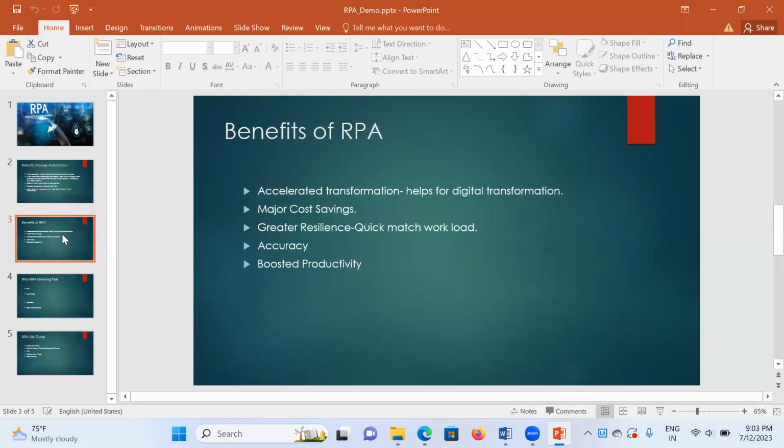Next, what are the benefits of RPA? Currently, the trending and fastest growing technology is RPA, because it has the integration of artificial intelligence and machine learning. It also helps move non-digitalized data into digitalized data.